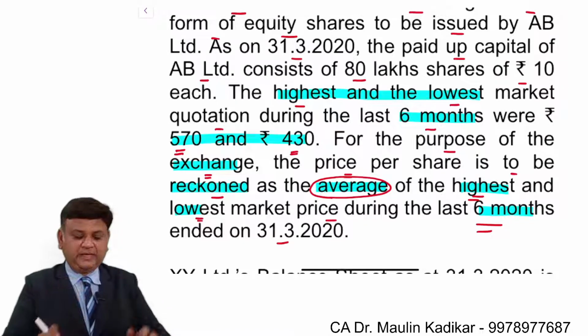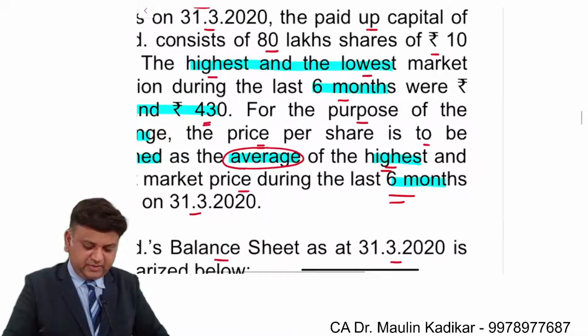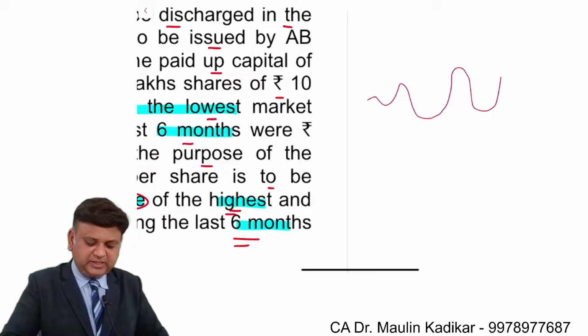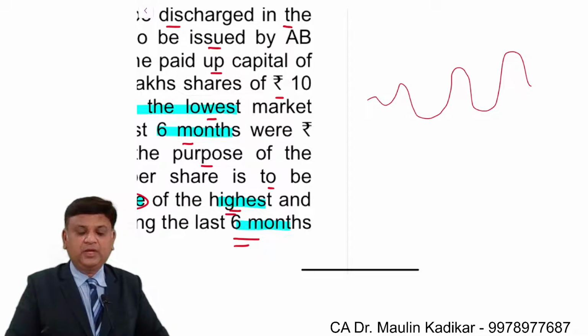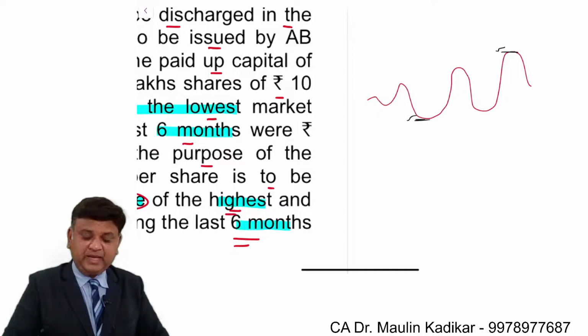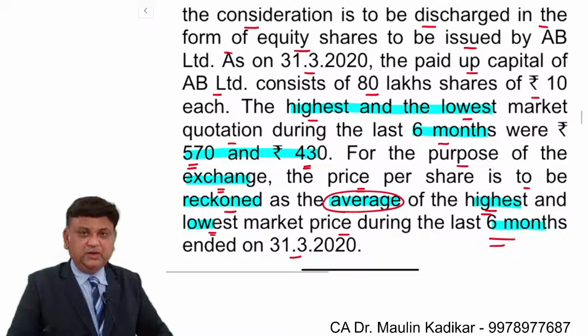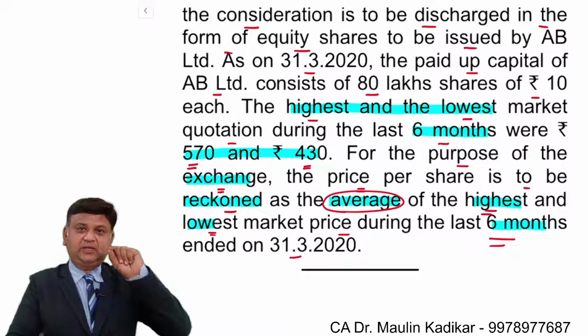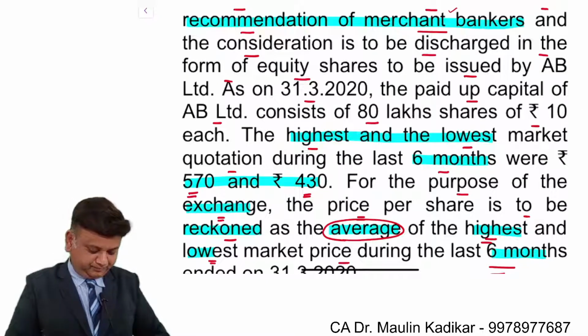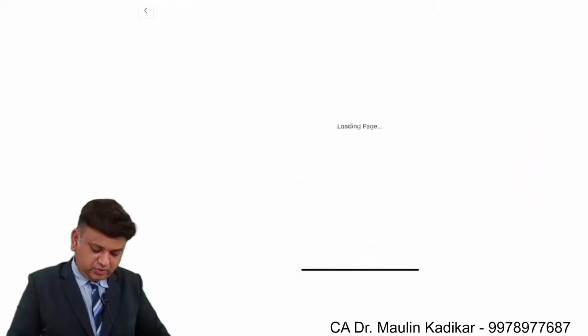So whatever is the highest price and whatever is the lowest price, we will take average of these two values, and that is the value to be considered in determining number of shares to be issued by AB Ltd.